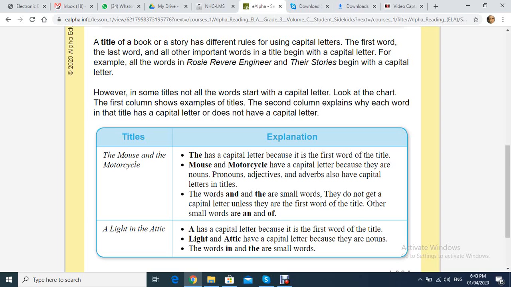A Light in the Attic. A is capitalized. Why? Because it's the first word of the title. Light and Attic have a capital letter because they are nouns. They are also important words. Okay? The words in and the are small words. They are not the most important words in the title. Okay?